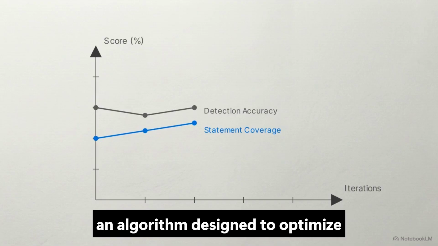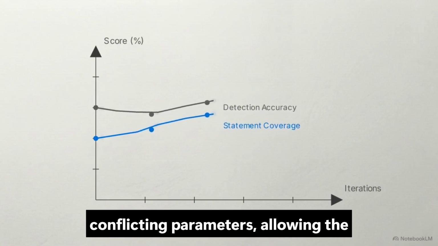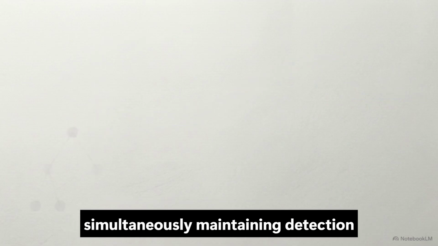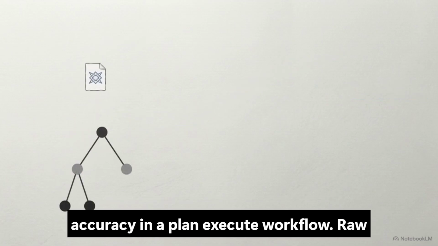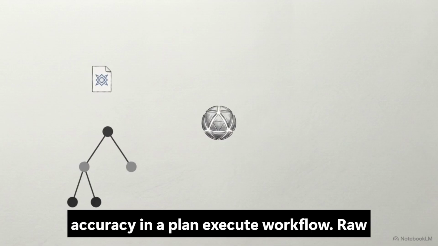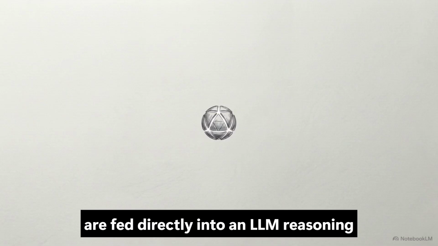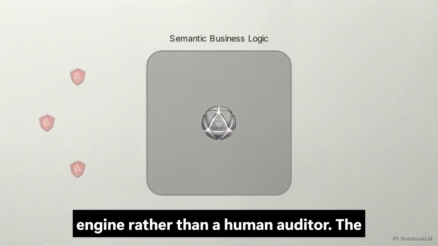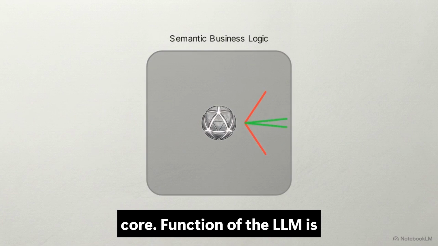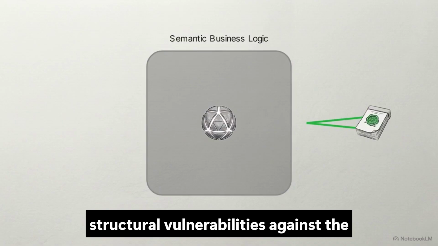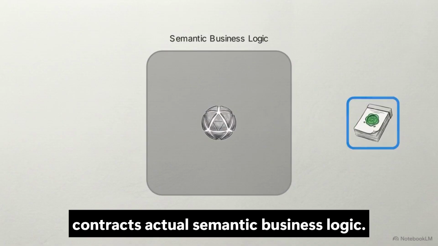NSGA2 is an algorithm designed to optimize conflicting parameters, allowing the system to expand statement coverage while simultaneously maintaining detection accuracy. In a plan-execute workflow, raw static analysis outputs and AST graphs are fed directly into an LLM reasoning engine rather than a human auditor. The core function of the LLM is systematically cross-referencing flagged structural vulnerabilities against the contract's actual semantic business logic.